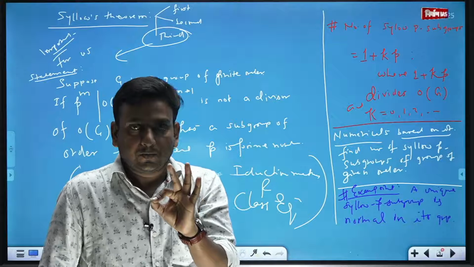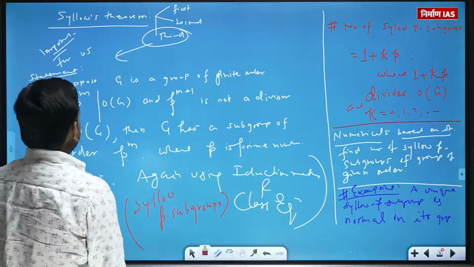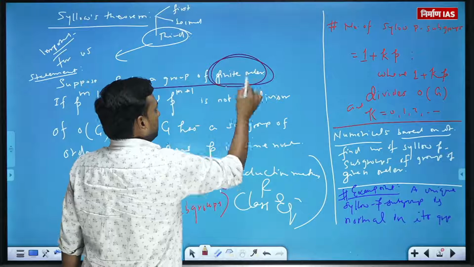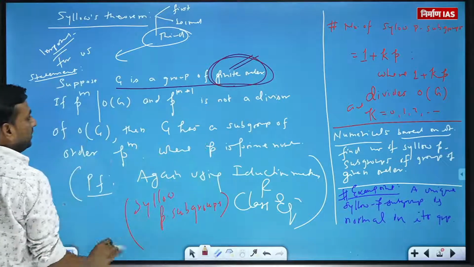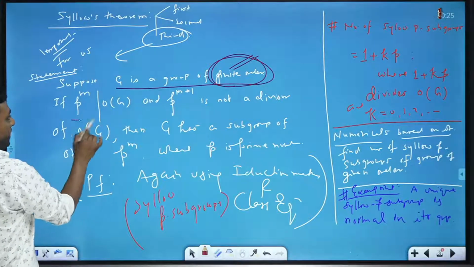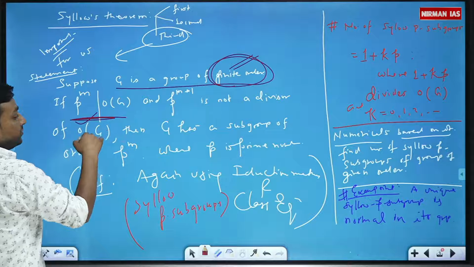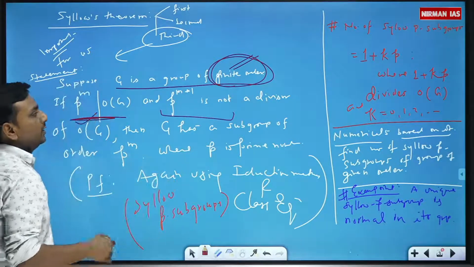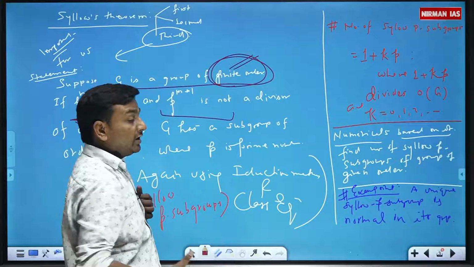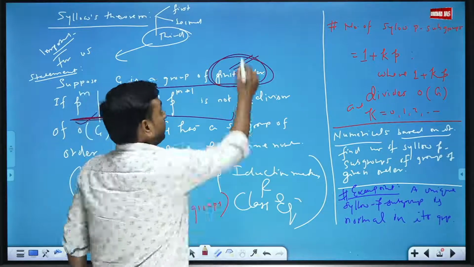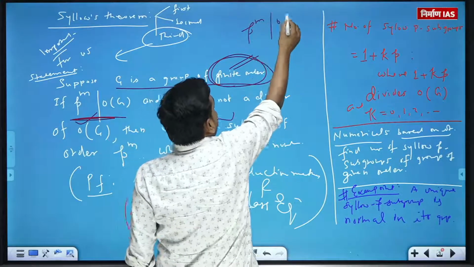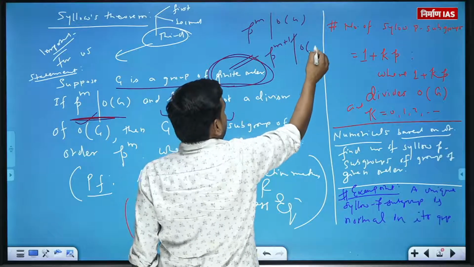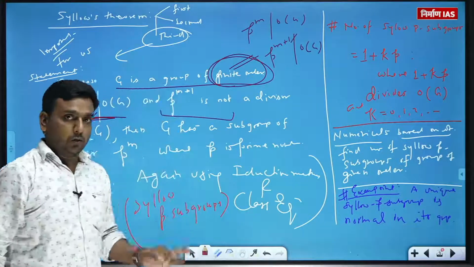So Sylow P-subgroups, what are those? I have written the definition also here. Suppose G is a group of finite order. First thing you have to notice, such that p raised to the power m divides order of group, but p raised to the power m plus 1 is not a divisor. That means p^m divides order of group, but p^(m+1) does not divide order of group.